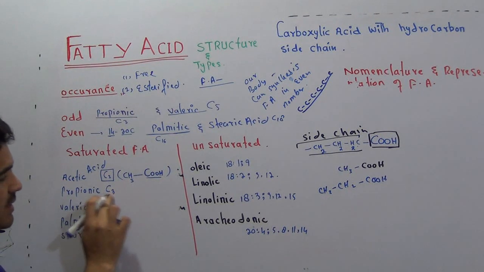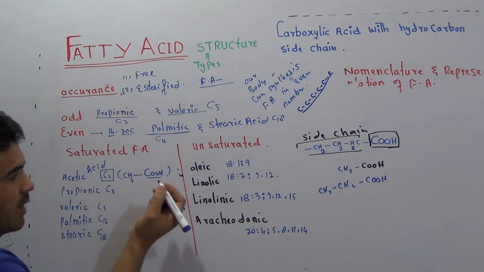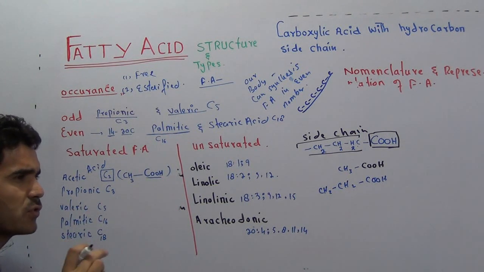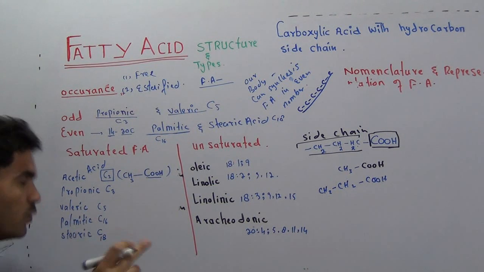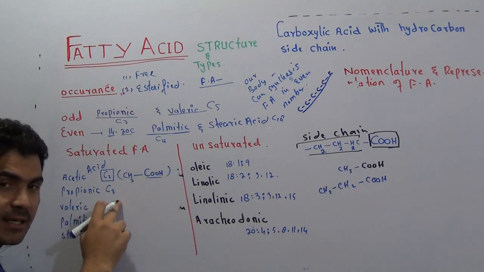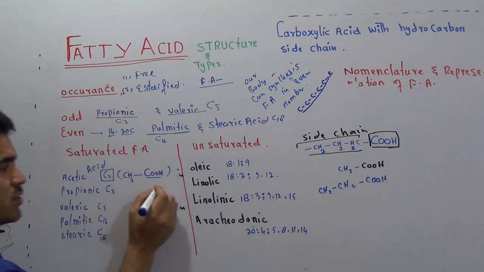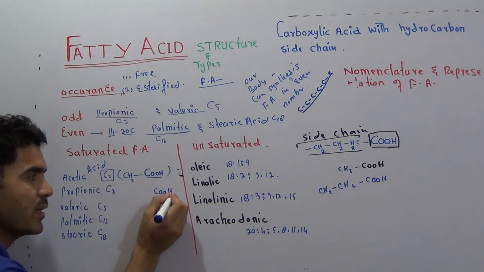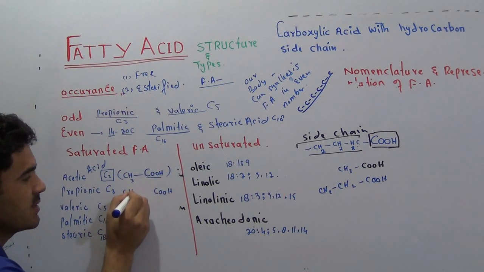Then propionic acid, here it is 3 carbon. So again, that is very easy now. Everyone can write, we just have to know the number of carbon. If you know there are 3 carbon in propionic acid, just close your eyes and write COOH, and 1 CH3.